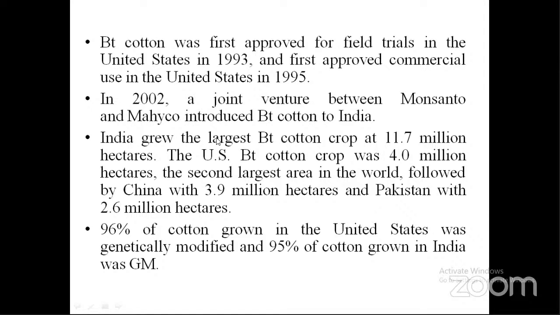Now India is the largest cultivator of BT cotton, and in India the area of BT cotton is 11.7 million hectares, followed by the US, in which the area is 4 million hectares, followed by China and Pakistan. In the USA, 96% of cotton grown is BT cotton. In India, it is 95%.